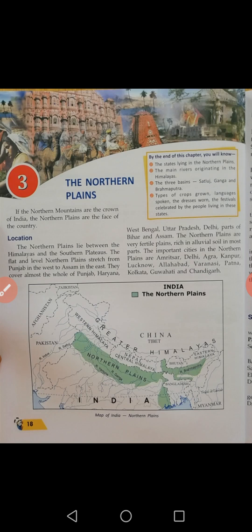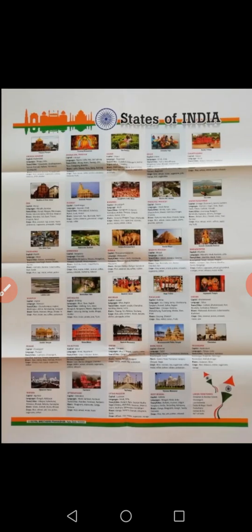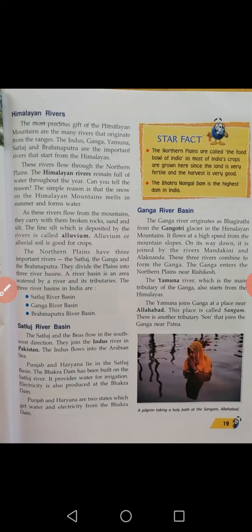In order to understand river basin, river we know and tributaries we don't know. What is a tributary? A tributary is a stream feeding a larger stream or a lake.